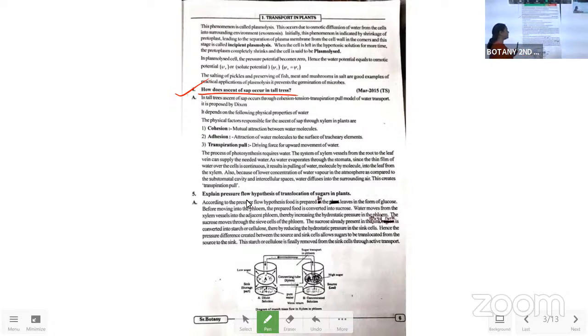This Munch mass flow hypothesis we will learn, but it has less chance to come in the supply exams. So at any cost, we have to learn, because if you concentrate on a few chapters, the questions from those chapters have to come in the supply exams, and you have to write in a proper way.